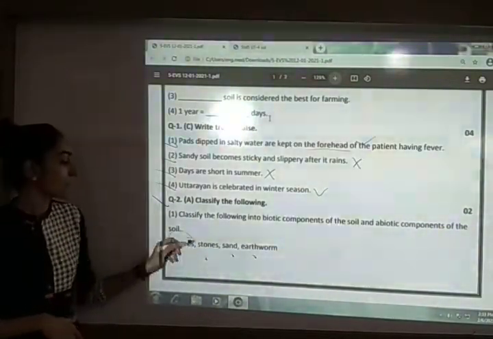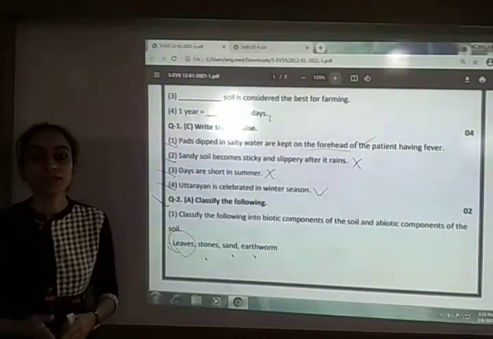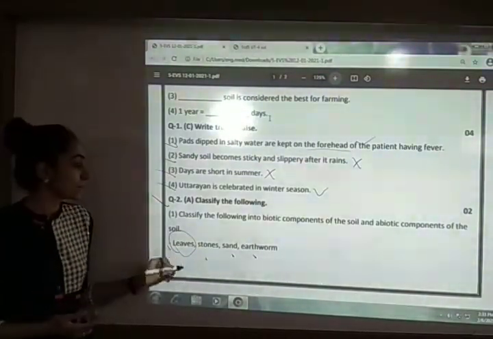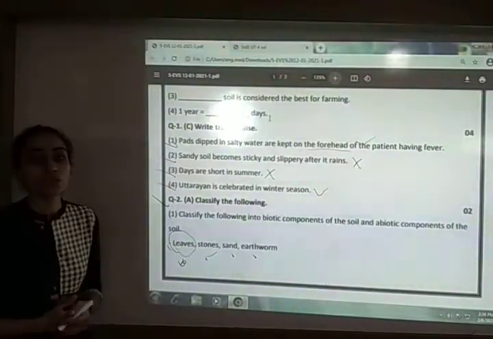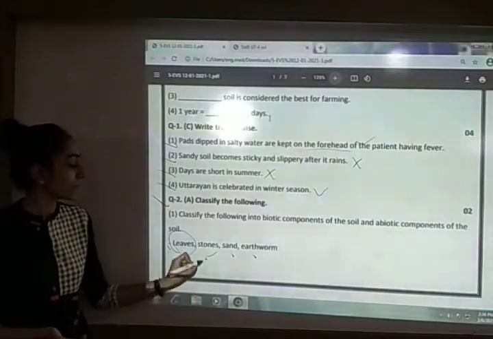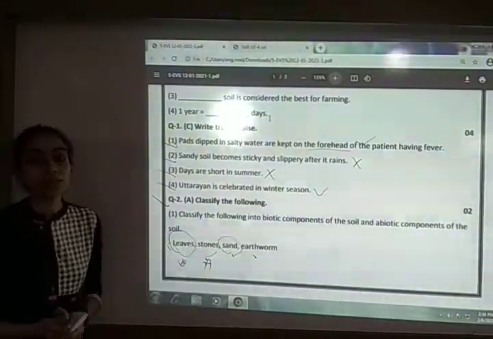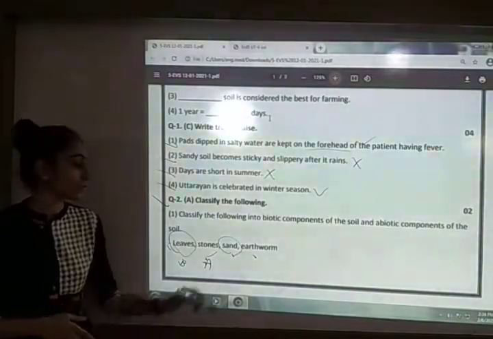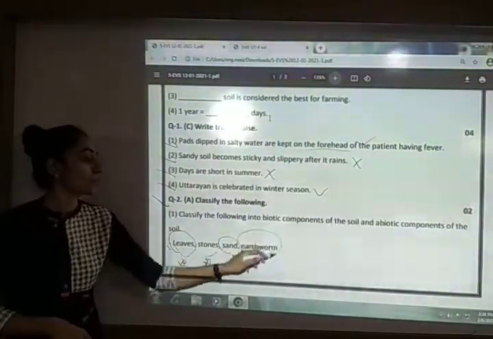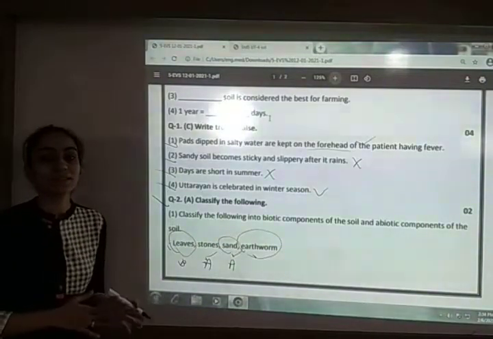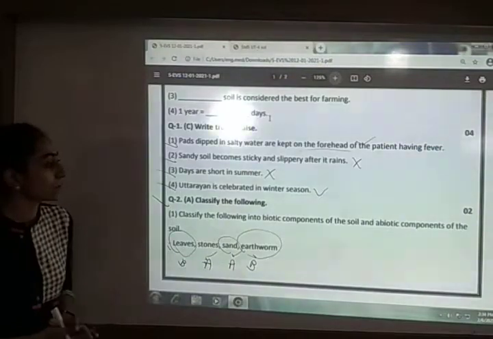The first one in that is leaves. Leaves are the parts of the plants, which are living things or living components. So it is the biotic component of the soil. Next is stones. It is a non-living thing, so it is the abiotic component of the soil. Next is sand. Again it is non-living, so it is also the abiotic component of the soil. And last one is earthworm. It is living, so it is the biotic component of the soil. So this is the answer.